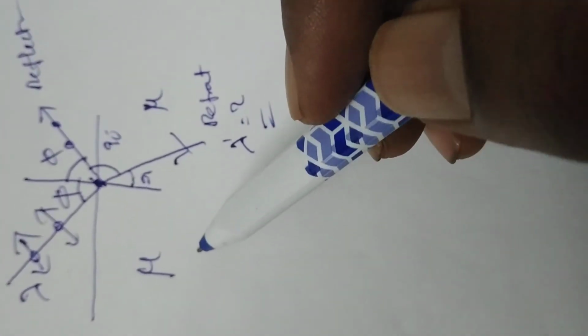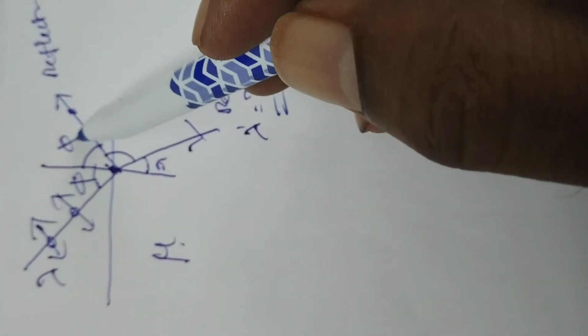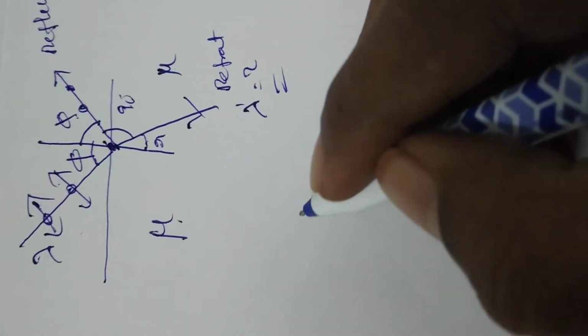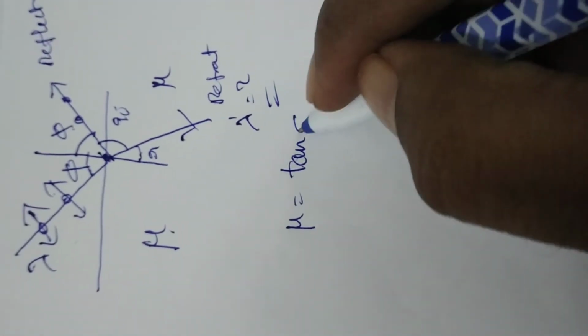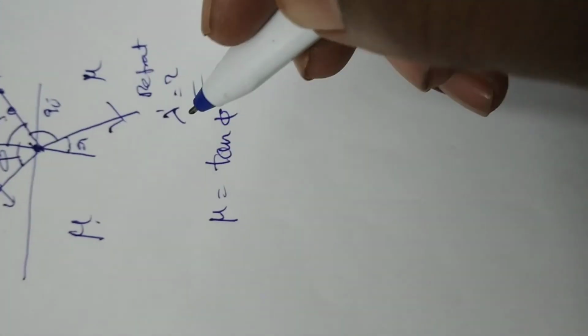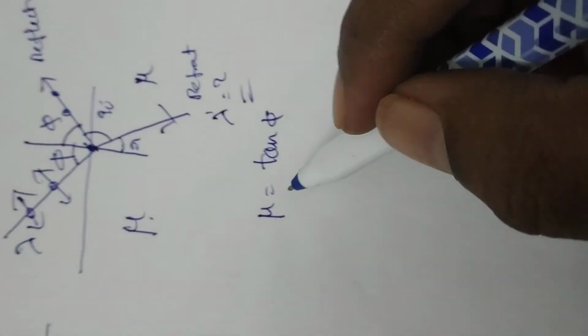Suppose here r is the angle of refraction. Now the relation between refractive index and angle of incidence is given by, according to Brewster's law, mu is equal to tan IP. IP is equal to phi here. Okay? Mu is equal to tan IP.